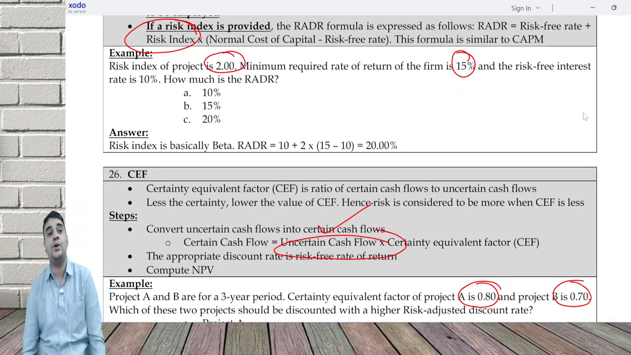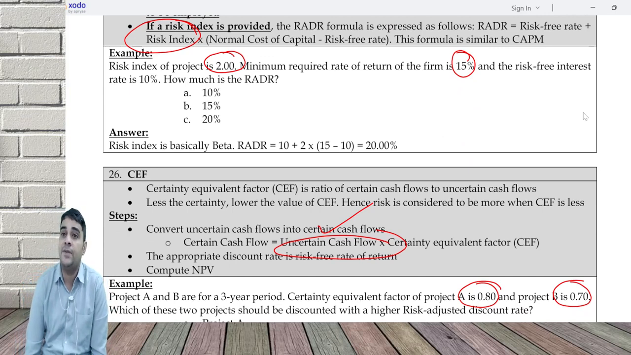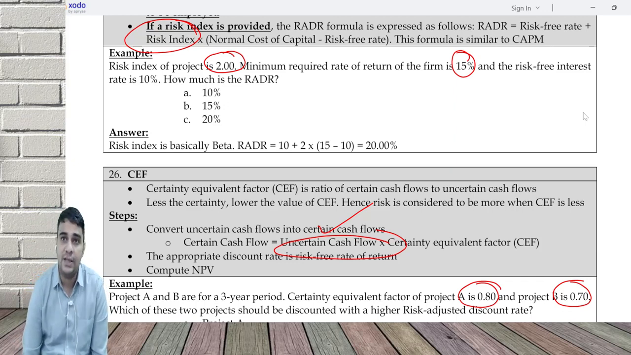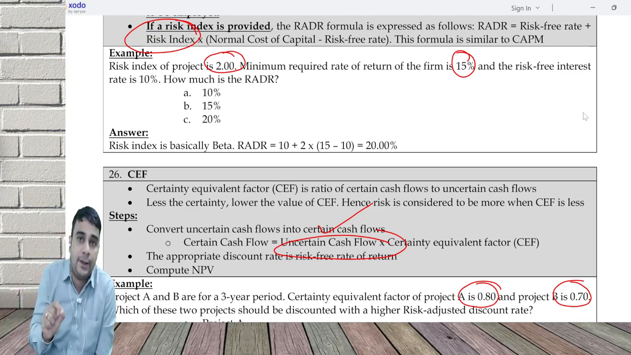Certainty equivalent factor basically says I want to give confidence to the given cash flow, so I'll convert the uncertain cash flow into certain cash flow by multiplying with the certainty equivalent factor. So uncertain cash flow is given in the question. Certain cash flow is equal to uncertain cash flow into the CF. You'll have to discount this at the risk-free rate of return.